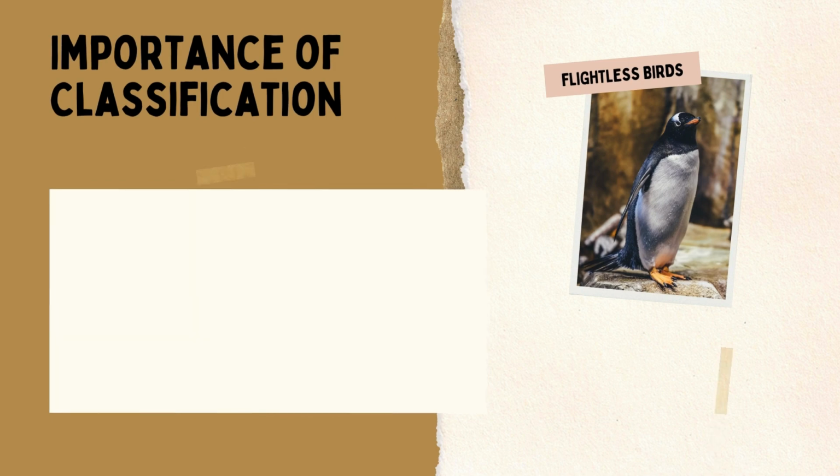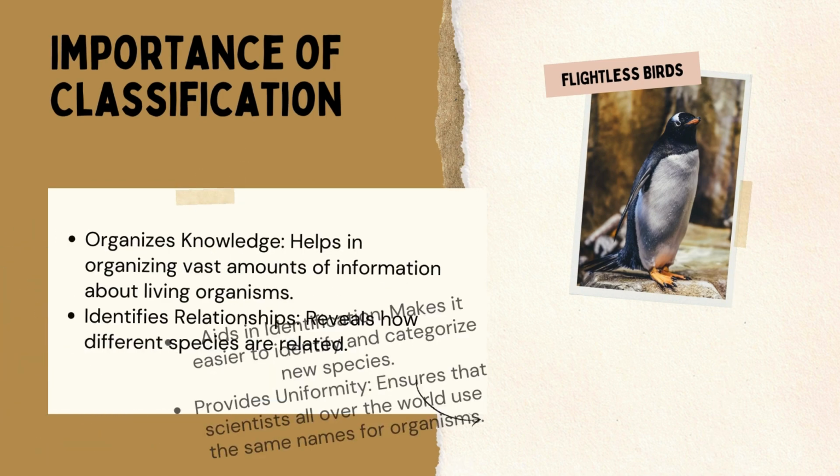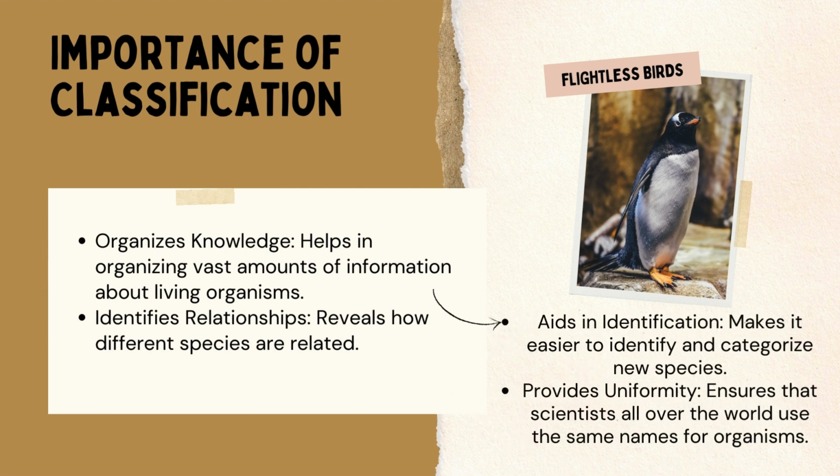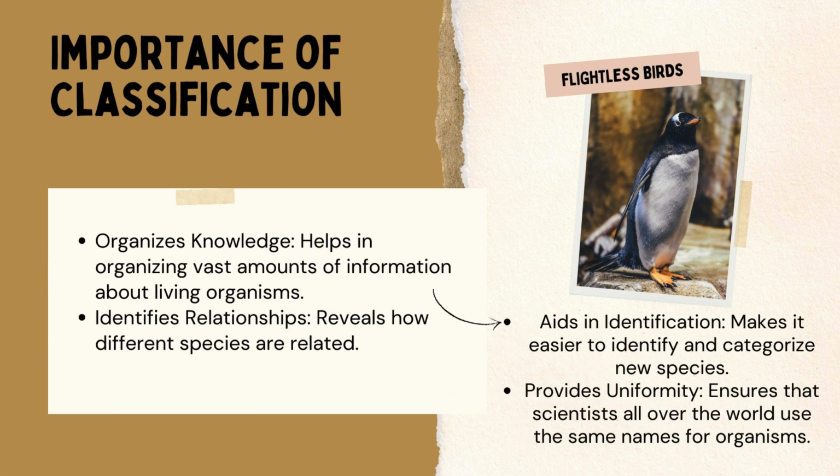Now, what's the importance of classification? So it organizes the knowledge, as I said. It helps in organizing vast amount of information about living organisms. Identify relationship. It also reveals how different kinds of species are related to each other. Aids in identification: makes it easier to identify and categorize new species. Provides uniformity: ensures that scientists all over the world use same names for the organism. अब अगर हमने same type से इसको classify कर दिया तो it also throughout all scientists जो world में है, सब same तरीके से पढ़े और उनको same तरीके से knowledge provide हो.